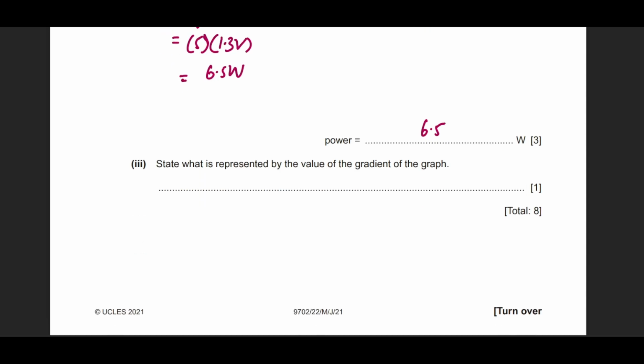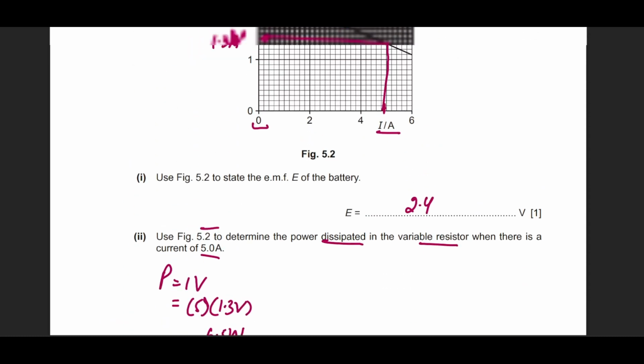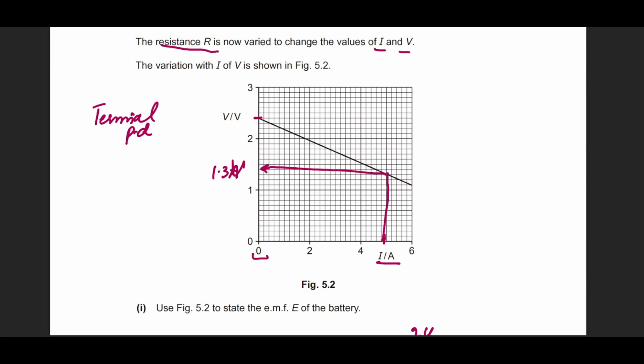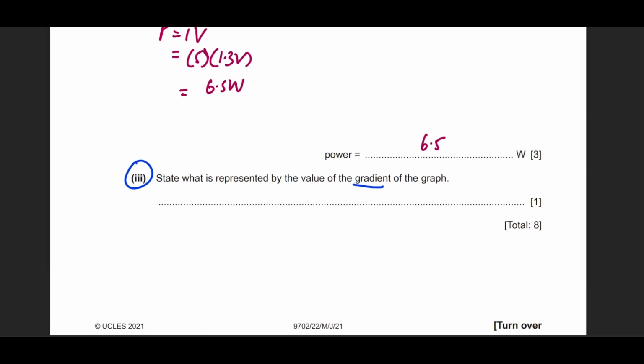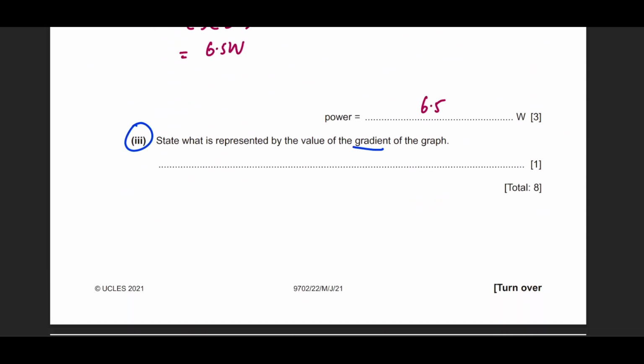State what is represented. Now this is an interesting part. What is represented by the gradient of the graph? Any common student would realize that the gradient is simply change in y divided by change in x. So the unit on the y-axis is voltage divided by the unit on the x-axis, which is current. When you divide this, this is actually resistance. So an average student will write down that this is resistance.